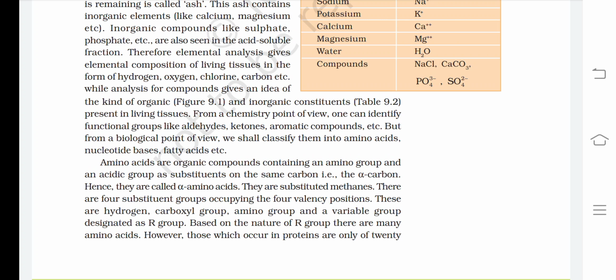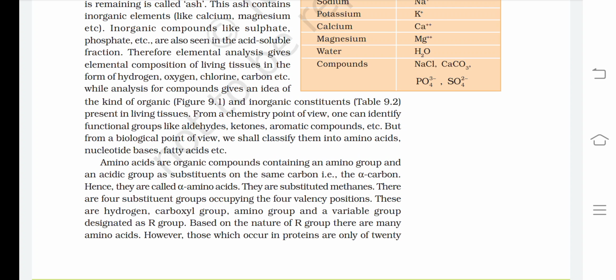Hence, they are called alpha amino acids. They are substituted methanes. There are four substituent groups occupying the four valency positions. These are hydrogen, carboxyl group, amino group, and a variable group designated as an R group.